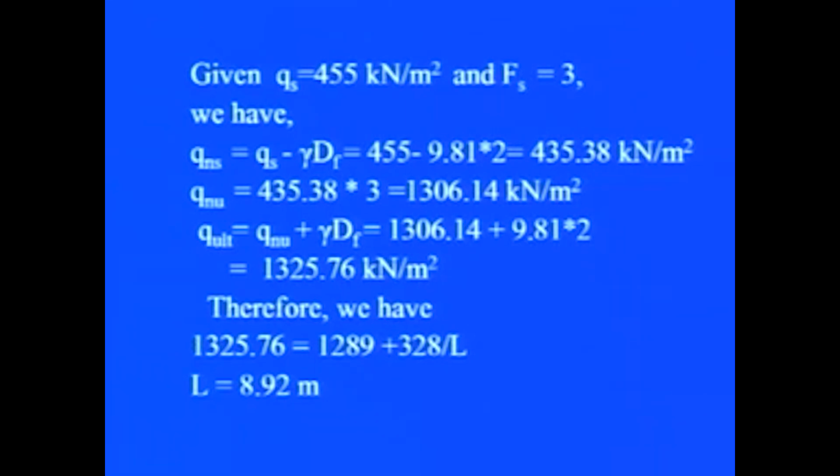And we have already obtained a relationship for q ultimate in which L was unknown. So, when we equate this value with the equation, we get the value of the length of the foundation. 1325.76 equals 1289 plus 328 by L, and when we solve it, the length of the foundation comes out to be 8.92 meter.